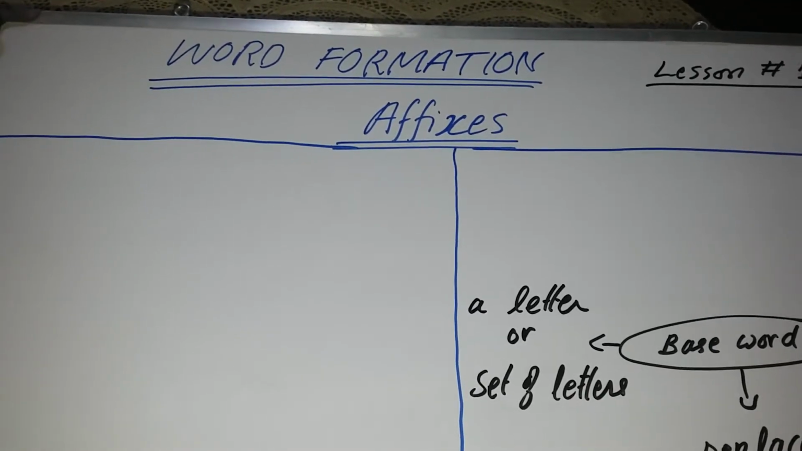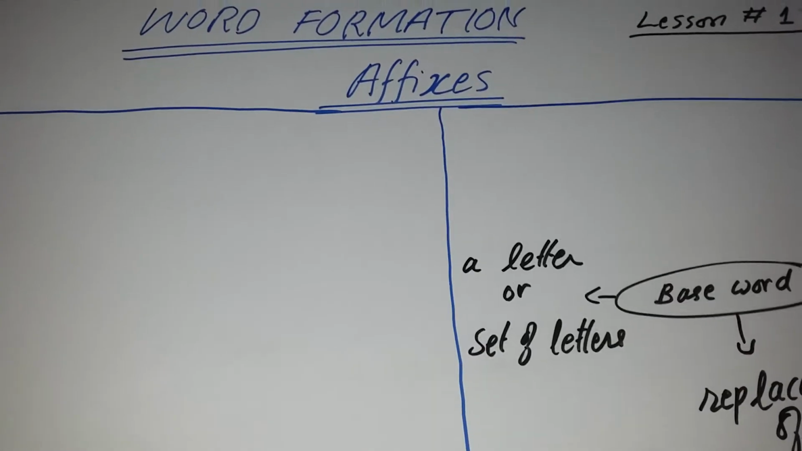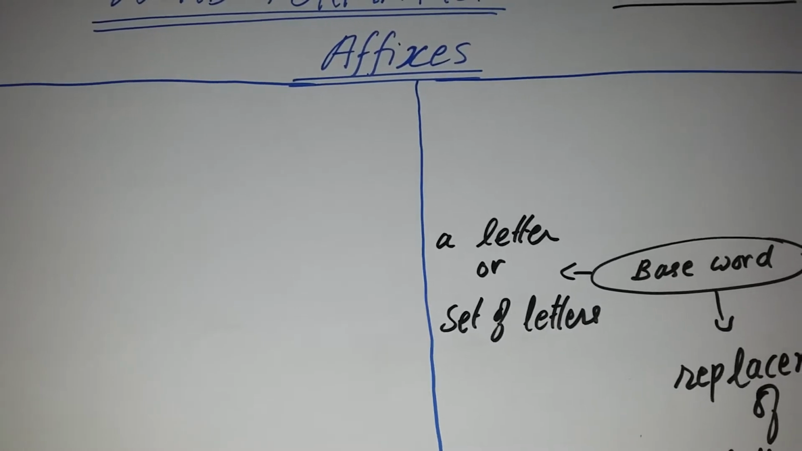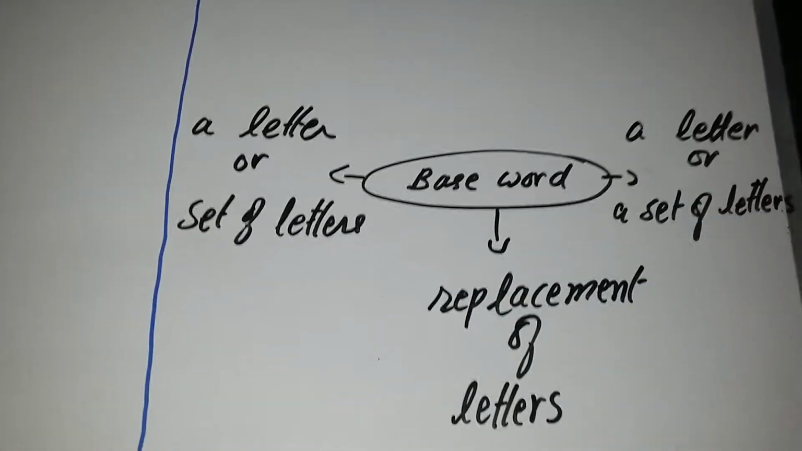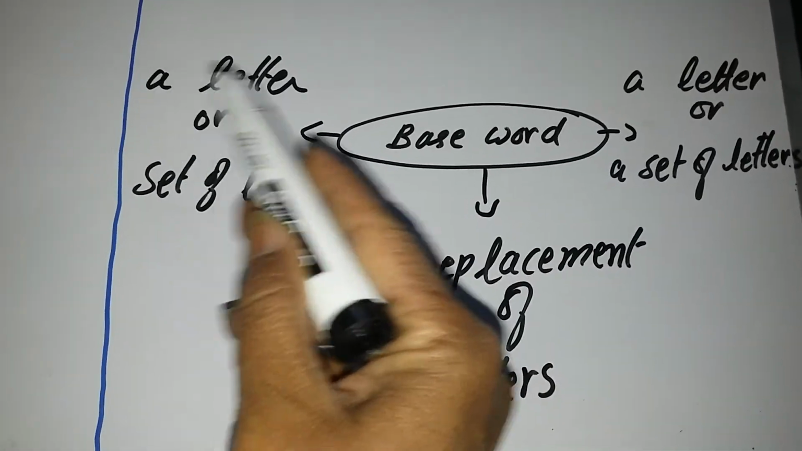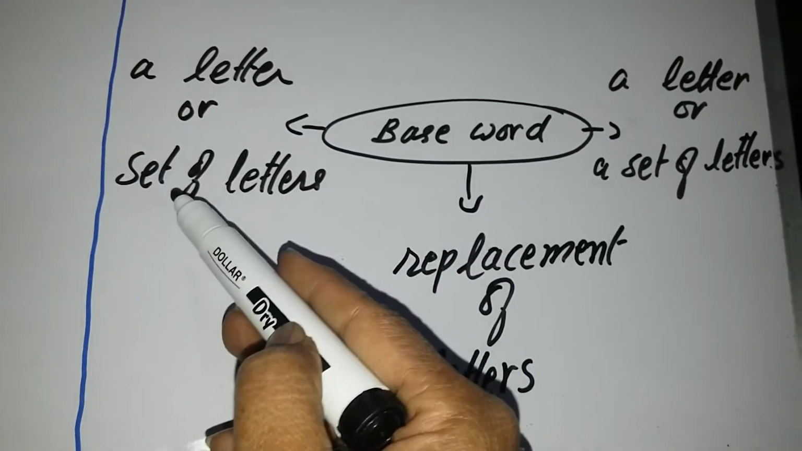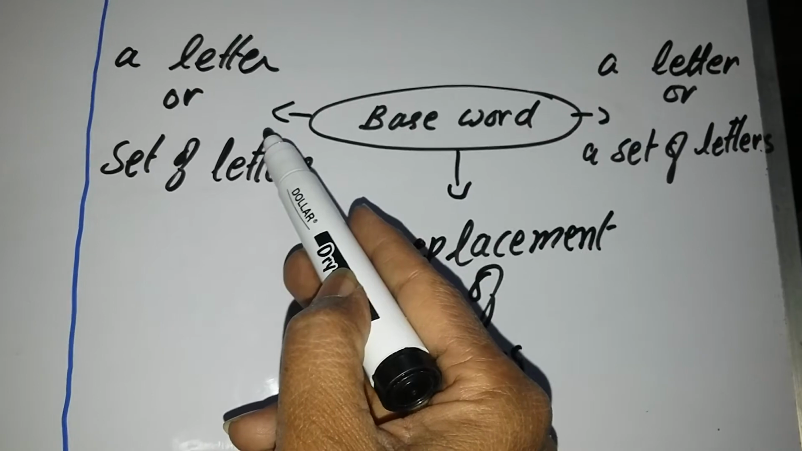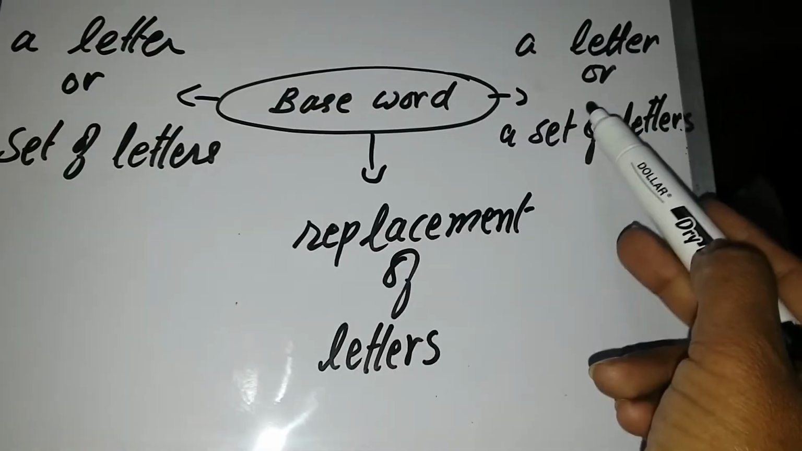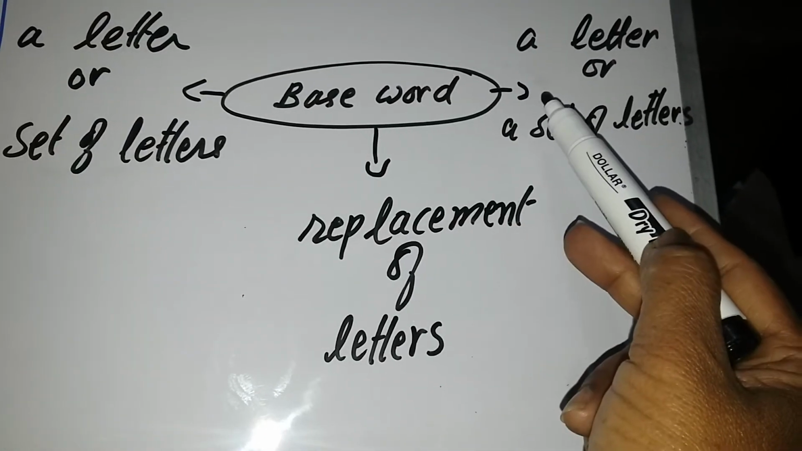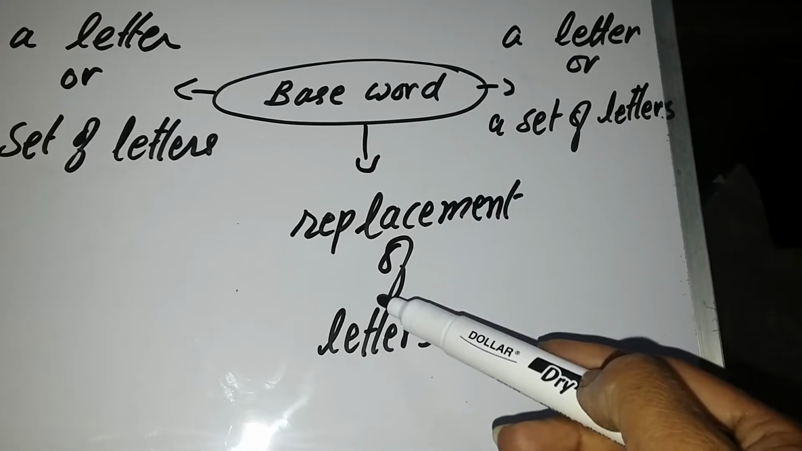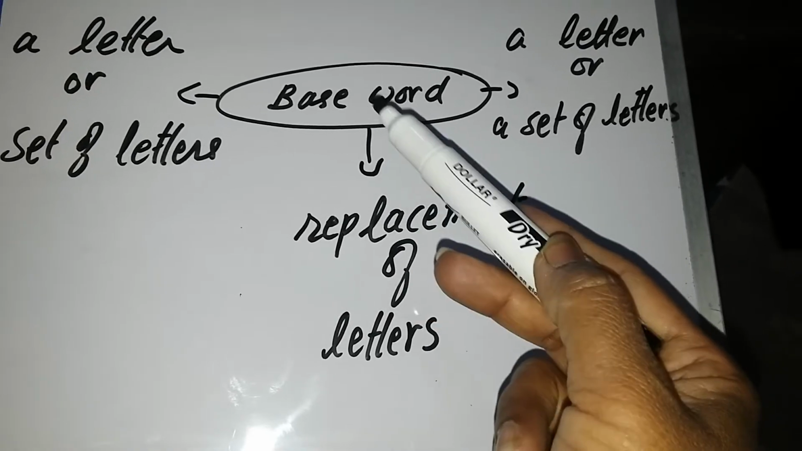That is, how you can form different types of words with the help of affixes. Affixes is that process in which we can create different types of words. How can we create different types of words? If there is a base word, if we put a letter or a set of letters at the beginning of the base word, it will create a new word. Similarly, if we put a letter or a set of letters at the end of the base word, it will create a new word. Similarly, if we replace some letters inside the word, it will create some other word.